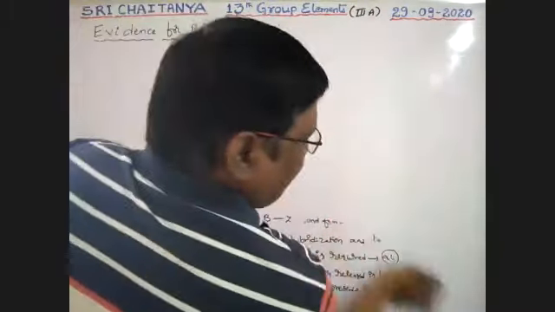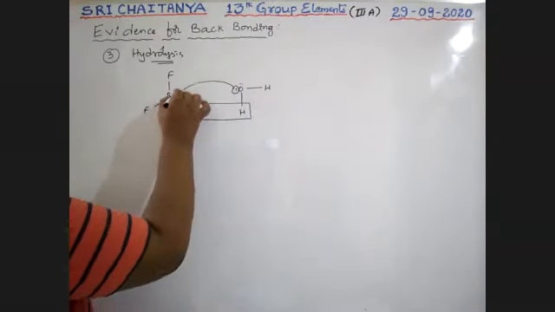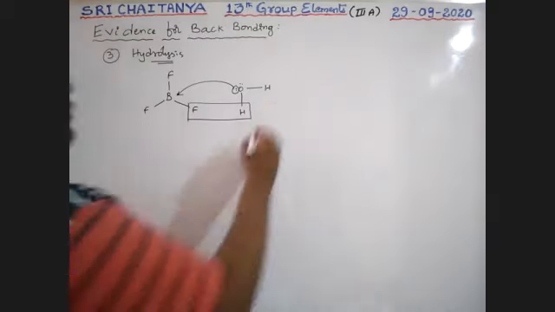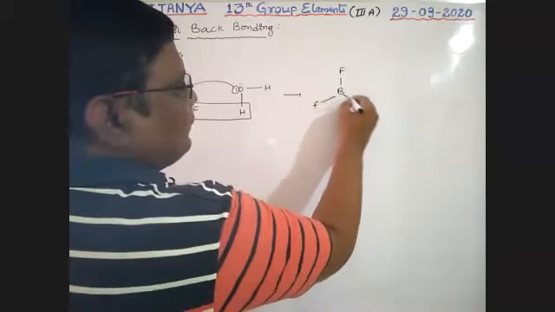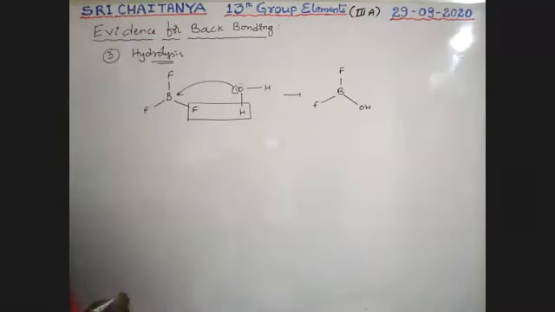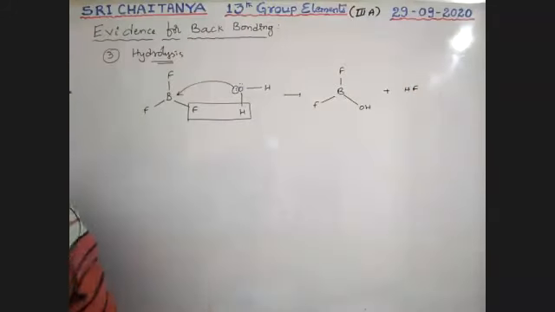So if it is hydrolyzed with water, the hydrogen with this fluorine is going out, and that OH is attached. That means this lone pair is attached to this one. Therefore, a BF2OH bond is formed with elimination of HF molecules.